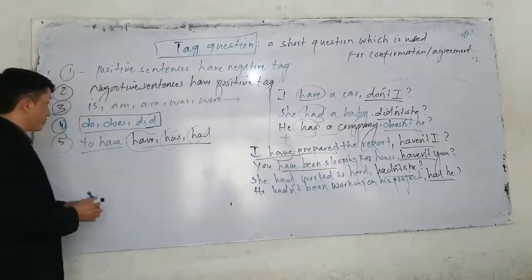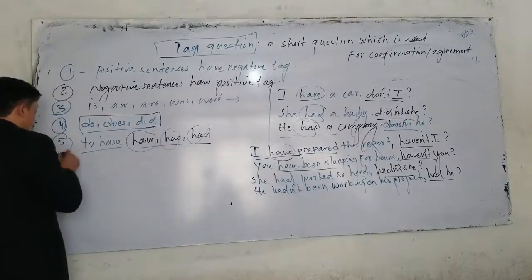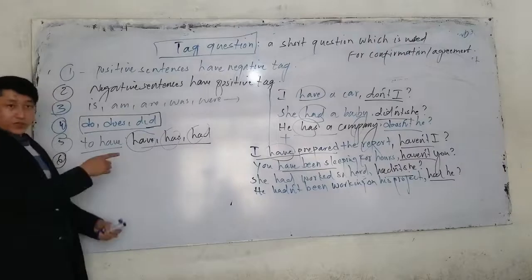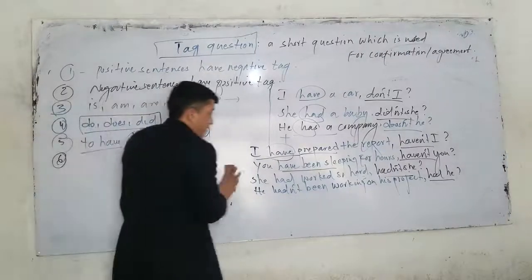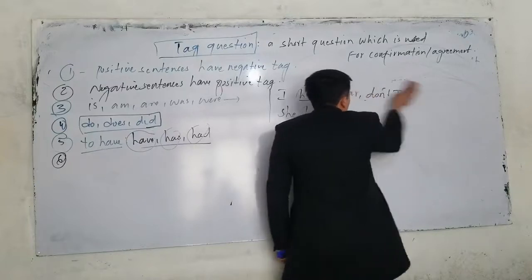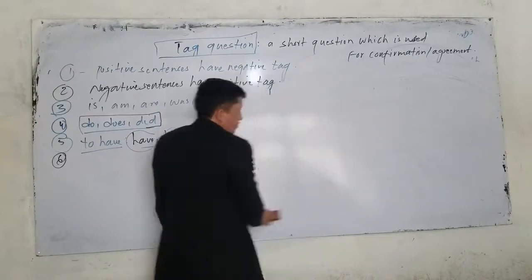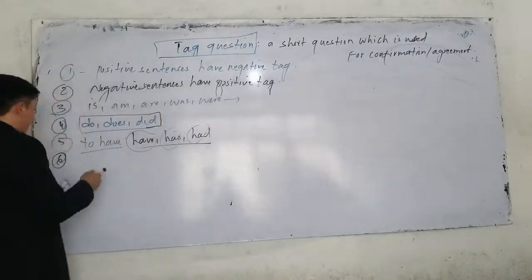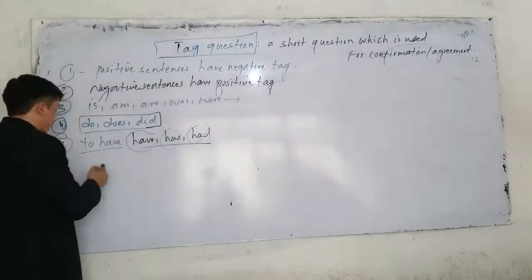Now the next rule. We have the future, I mean the auxiliary verbs. We'll talk about all of the auxiliary verbs. Which are auxiliary verbs?